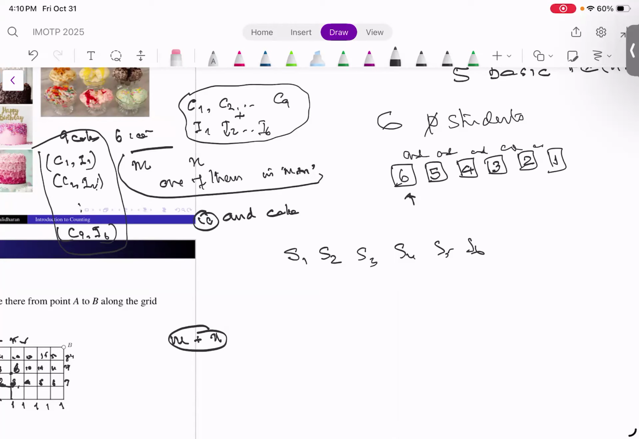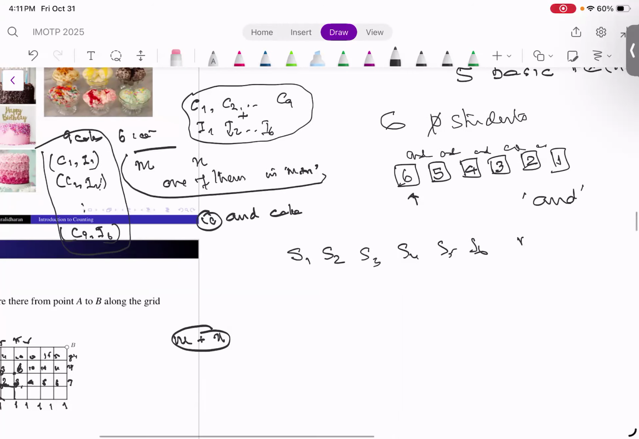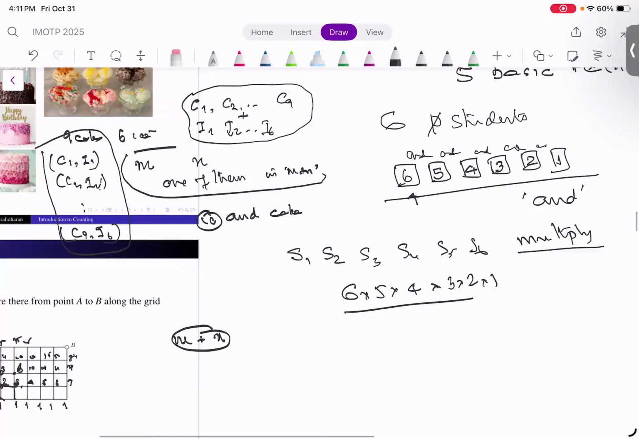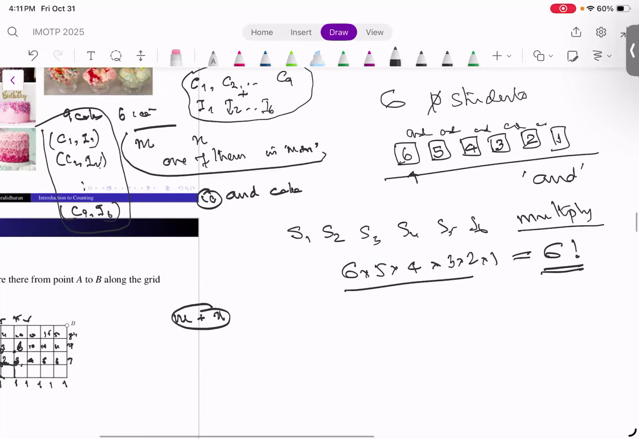Okay. And so whenever I see an "and" in a combinatorics problem, in a counting problem, we can multiply. So how many ways can I seat them? It will be 6 into 5 into 4 into 3 into 2 into 1. So it will be 720. It is usually written as 6 factorial, right?